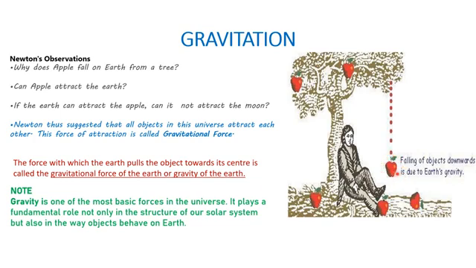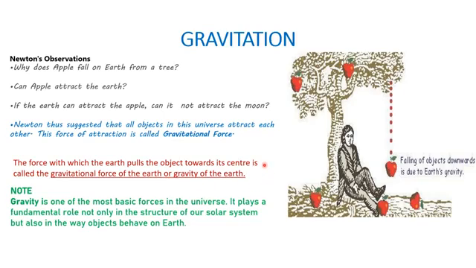So it was a force which was changing the direction of the motion. It was the force which makes the body move when it was at rest. So definitely there is a force acting on the apple. Okay, so he found out that yes, the force which is acting on the apple or on any other object on the earth is known as the gravitational force of the earth. The force with which the earth pulls an object towards the center is called the gravitational force of the earth or the gravity of earth.